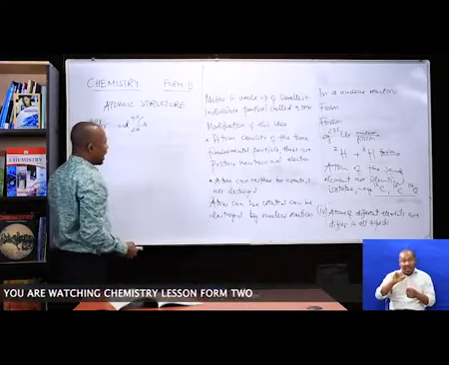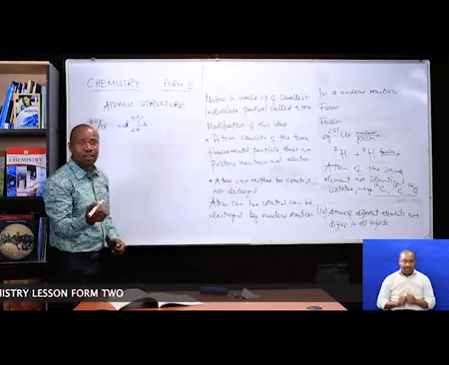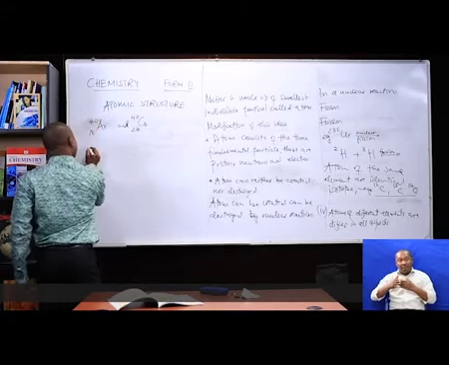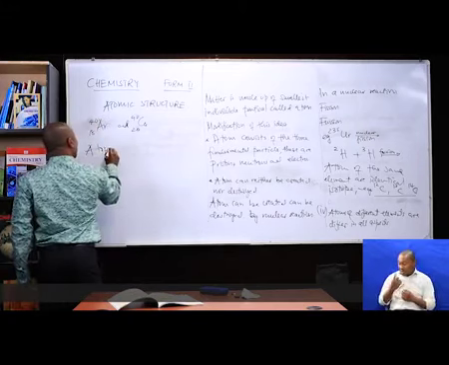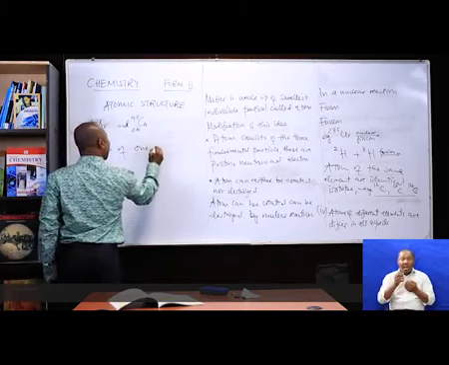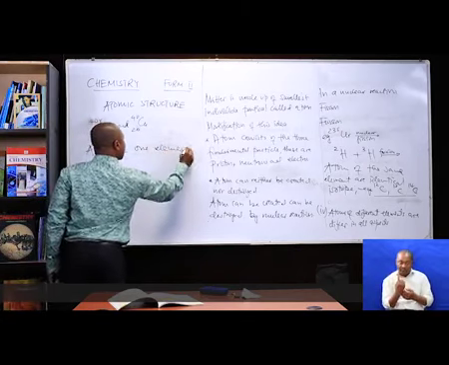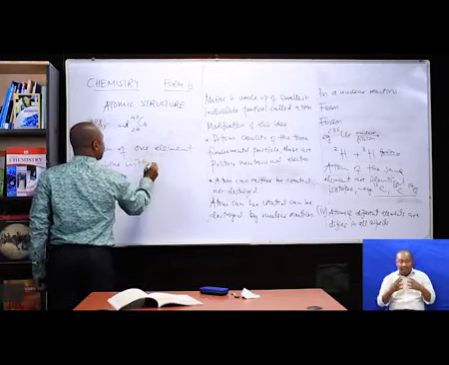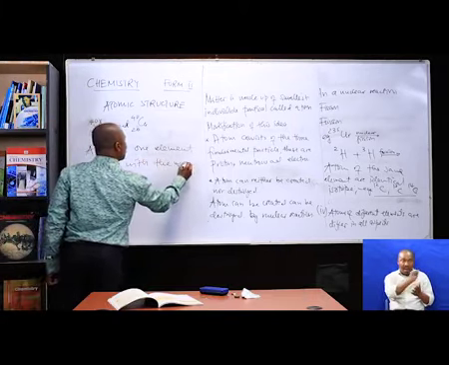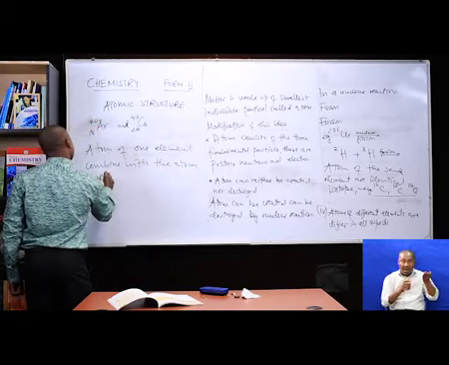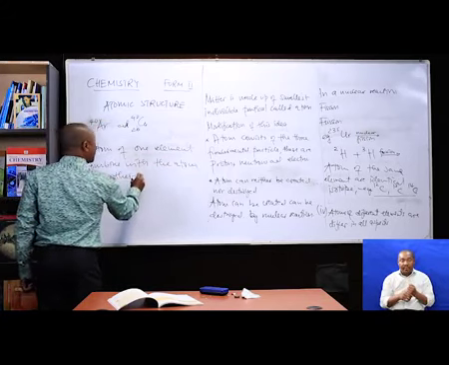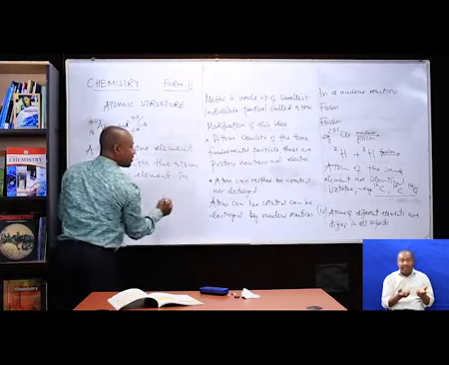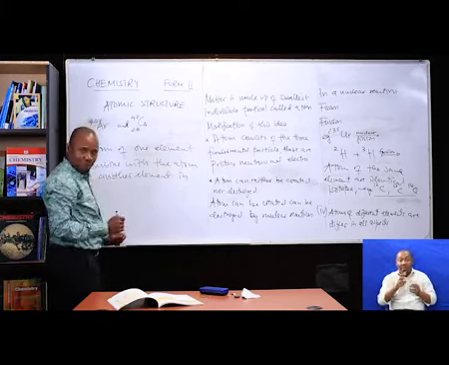And what is the final one? The final one said that atoms of one element combine with atoms of another element in a small ratio.